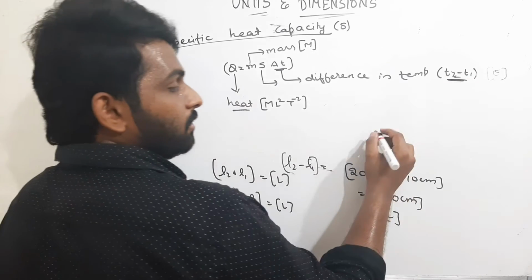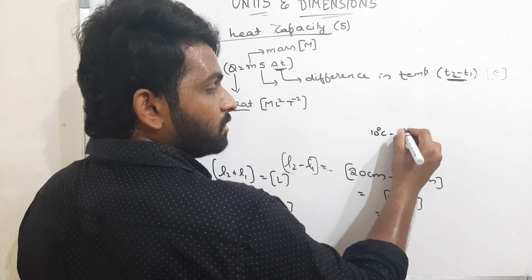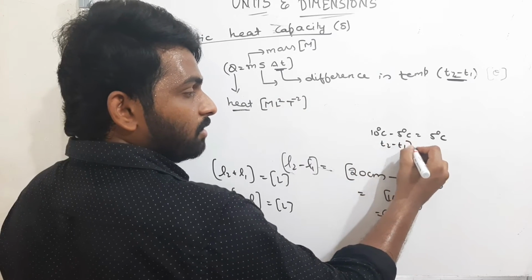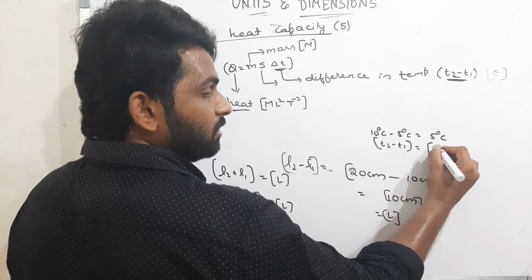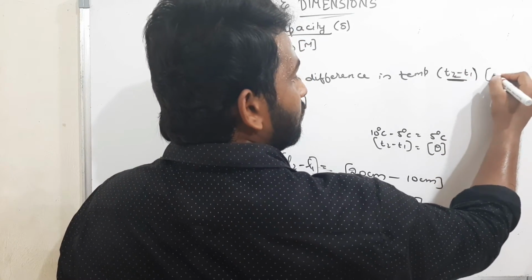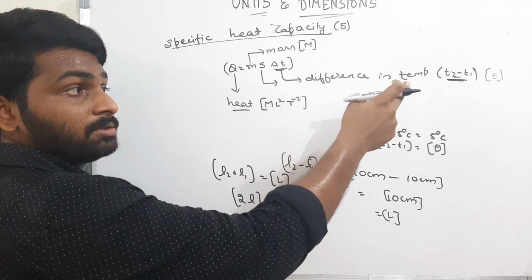Therefore, T2 minus T1: 10 degrees minus 5 degrees, the answer is 5 degrees. That means T2 minus T1 has the dimensionality of temperature, that is theta. Understood? Why I took the dimensionality of T2 minus T1 as theta?